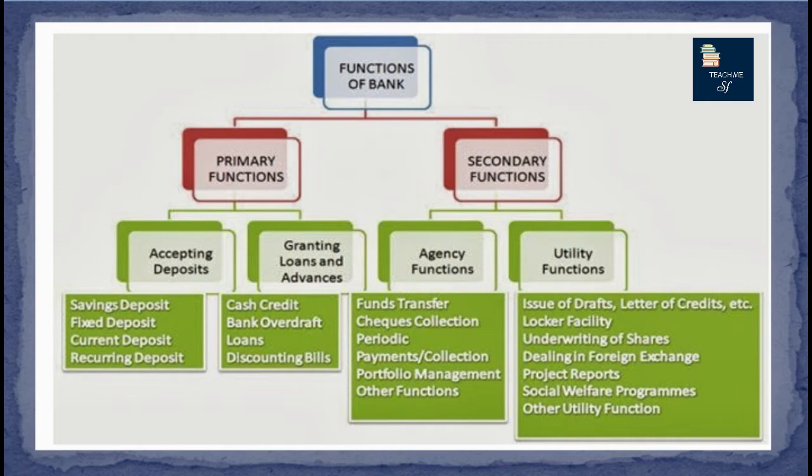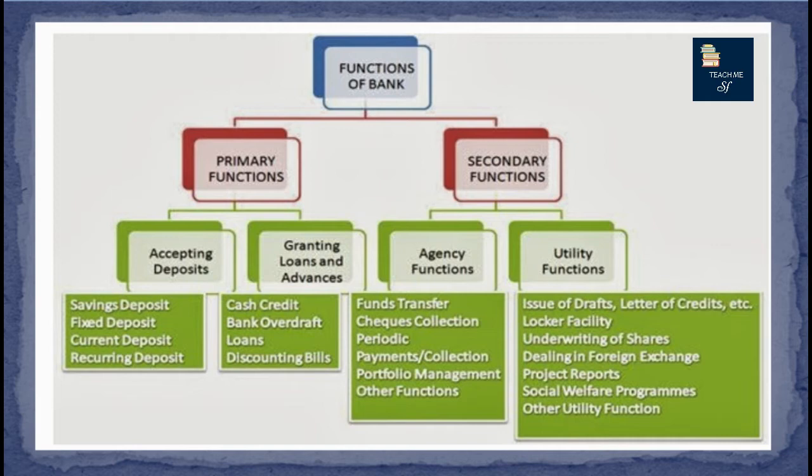In today's video, we will be discussing the various functions performed by a bank. A bank basically performs two kinds of functions. The first is the primary functions and the second is the secondary functions. Primary functions are also called the acid test functions. These are the basic two functions that every organization that wants to be called a bank needs to perform.